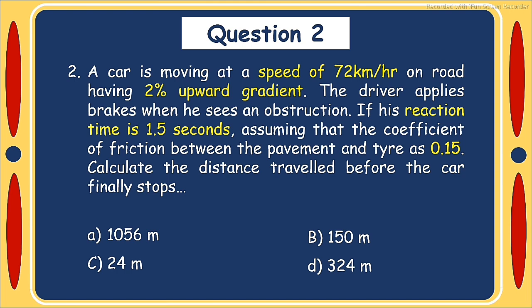Question number 2. A car is moving at speed of 72 km per hour on a road having 2% upward gradient. The driver applies brake when he sees an obstruction. If his reaction time is 1.5 seconds, assuming that the coefficient of friction between pavement and tire is 0.15, calculate the distance travelled before the car finally stops. Option A, 1056 meter; option B, 115 meter; option C, 24 meter; option D, 324 meter.